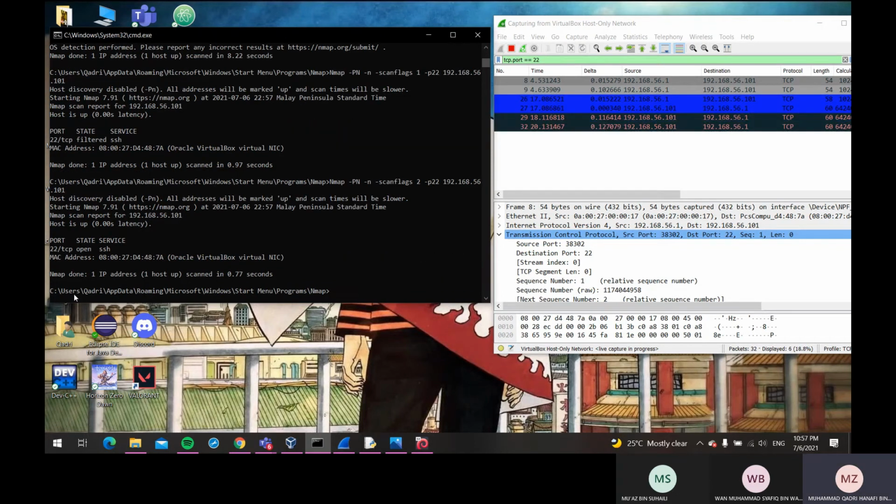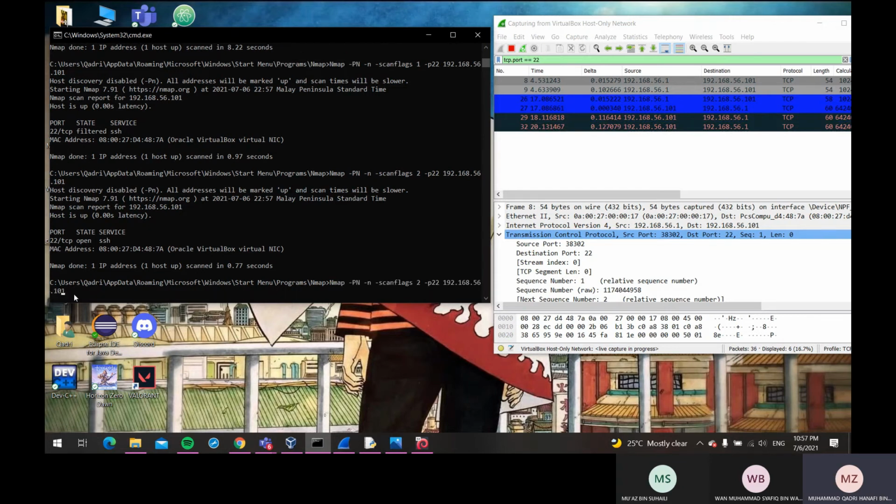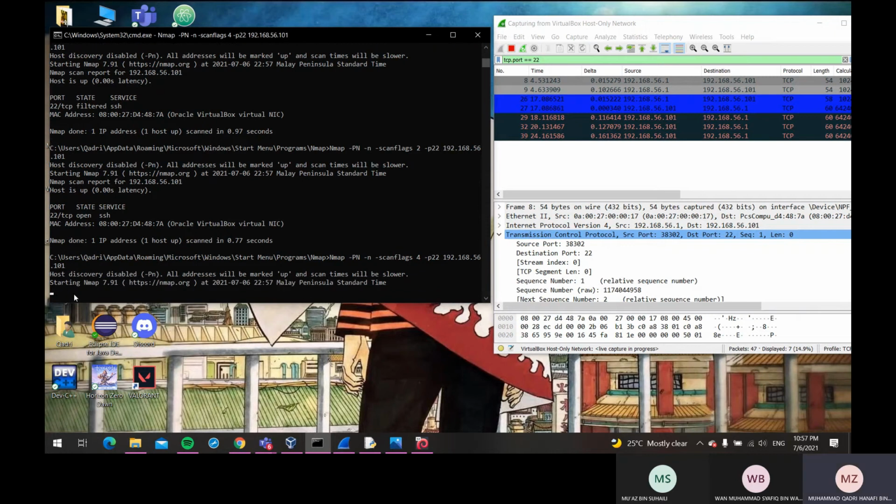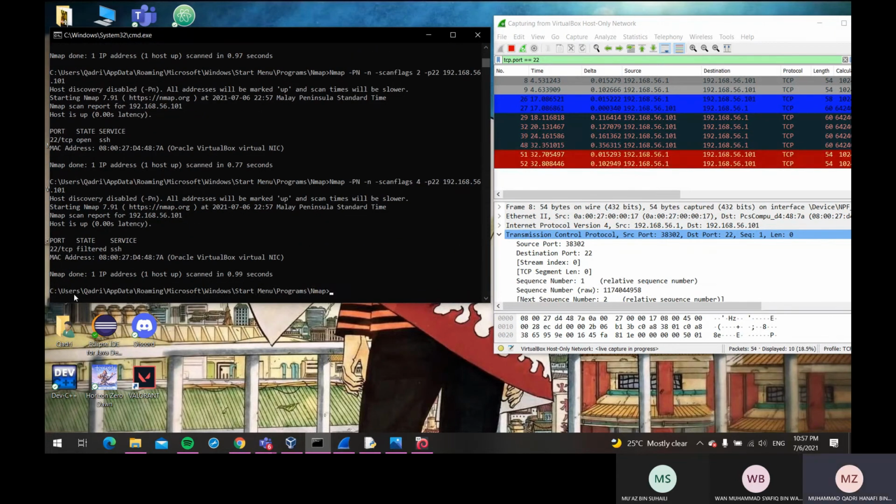Okay, more packets are being captured by Wireshark. And finally, we move to flag number 4. Okay, so our final flag is being captured by Wireshark and we stop the capture.